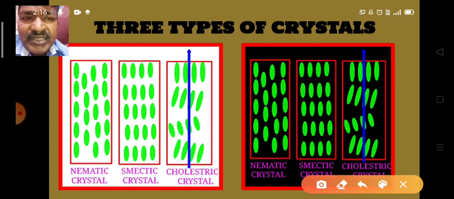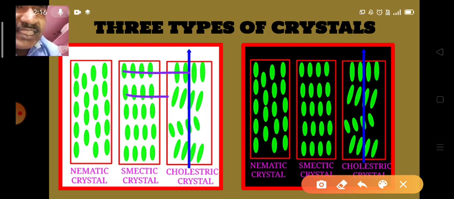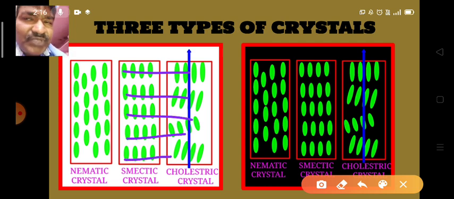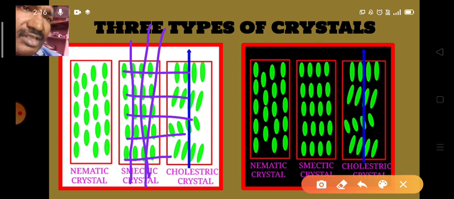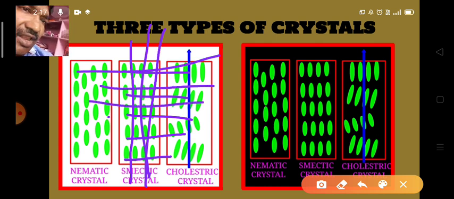But in smectic crystals, molecules follow the vertical alignment as well as the horizontal alignment. As a result, we observe layered structures in smectic crystals. Look at this, there is vertical alignment, and horizontal alignment is also there.